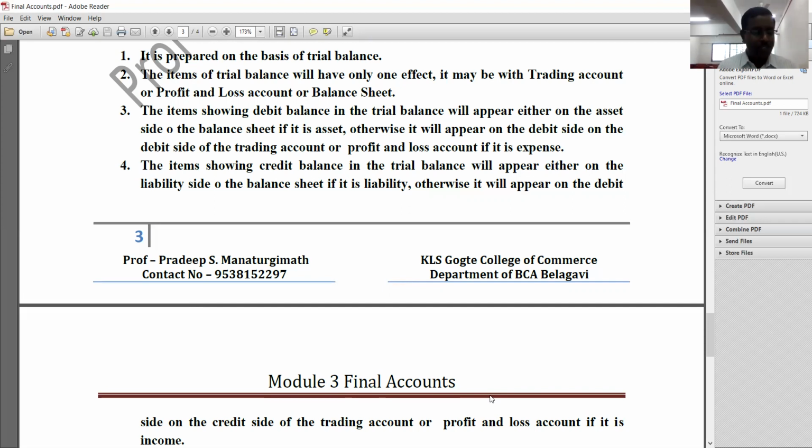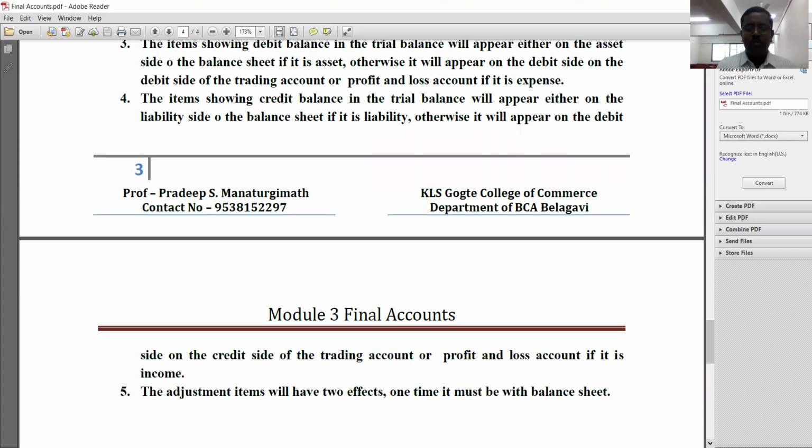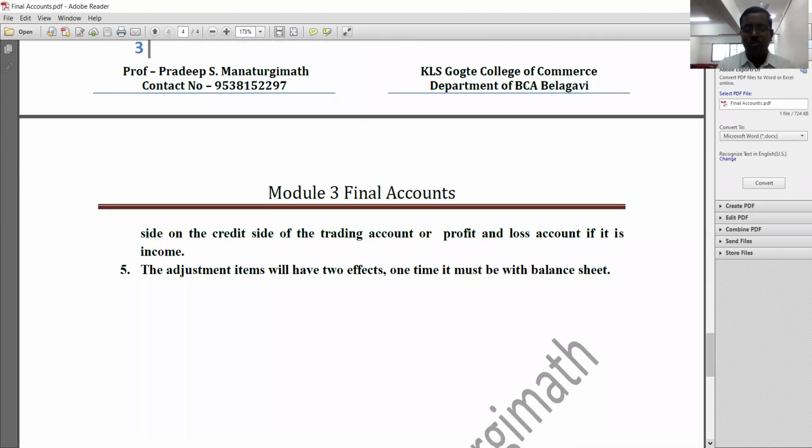In simple words, the items that are showing credit balance in a trial balance never appear on the debit side of the trading account or profit and loss account. At the same time, they never appear on the asset side of the balance sheet. Understood? So these 5 hints you must keep in mind for solving problems on final accounts. Hope you understood all these things. In my next video, I will come up with certain problems on final accounts.